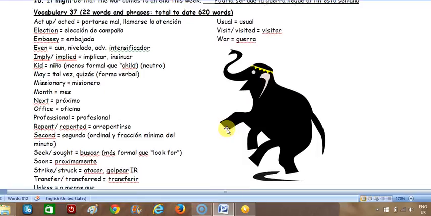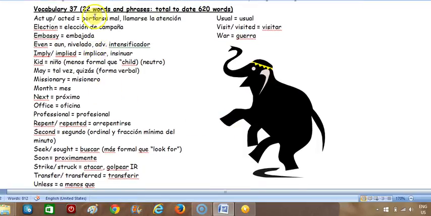That's all. All right, let's look at our vocabulary. Vocabulary 37. So we have 22 words and phrases, and the total to date is 620 words. So act up, act up. So acting up is kind of more sense of llamarse la atención, but it's portarse mal. Election, election. So I've put on here that this is una campaña electoral. No es una decisión. That would be a choice or a decision. Embassy, embassy. Even, even. Imply, imply, implied, implied.